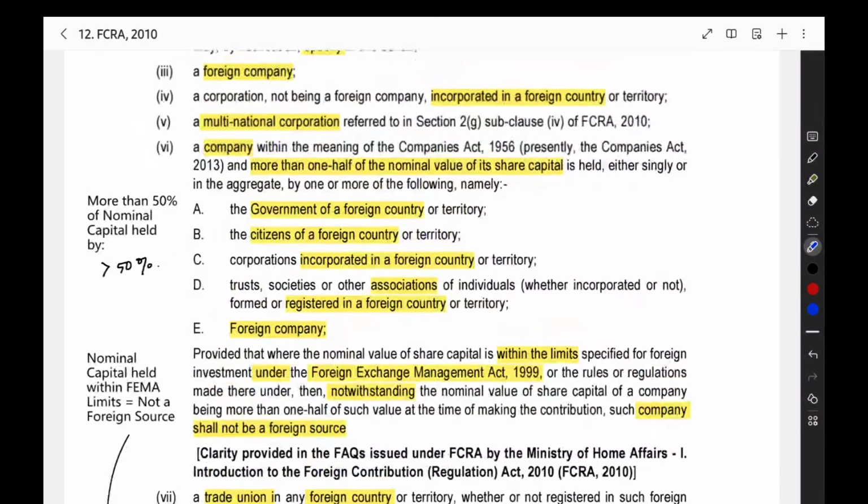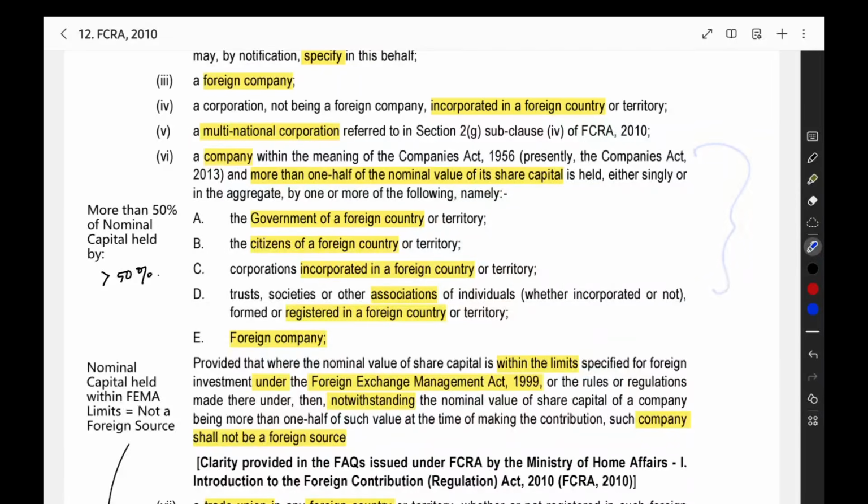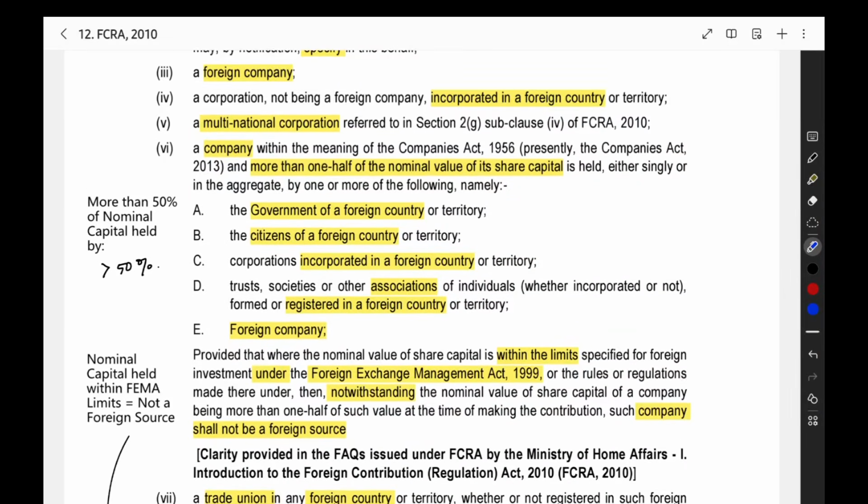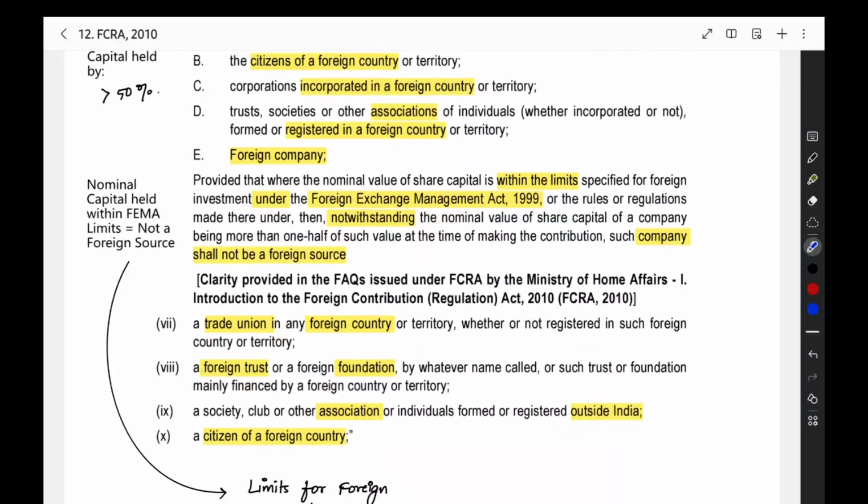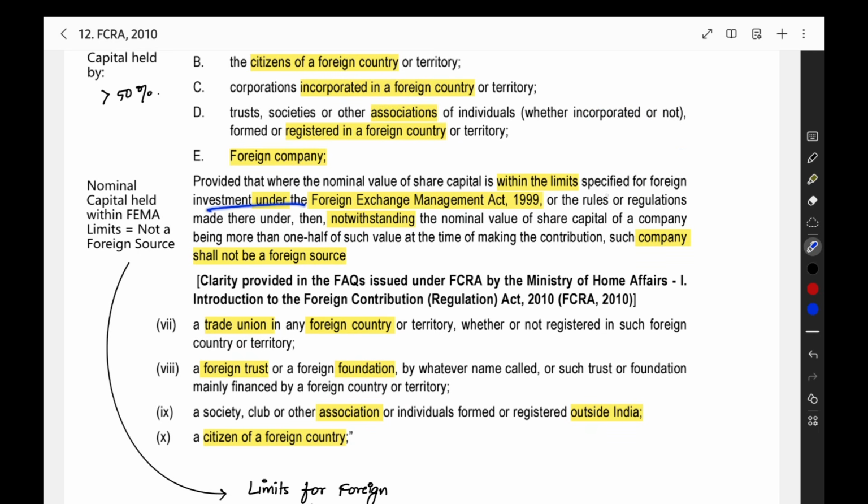Then when you see this format and apply this particular rule, you will get a lot of companies. In that also, we have an exception. For a company, the Foreign Exchange Management Act says that foreign investment should be there only up to a specific percentage, up to a certain limit, in these companies. Like that, the Foreign Exchange Management Act gives the instructions. So if the foreign investment is within the limit, then no problem.